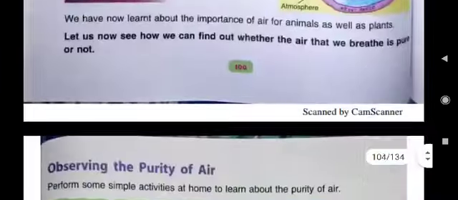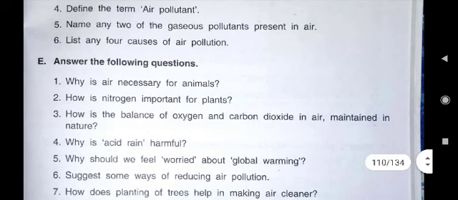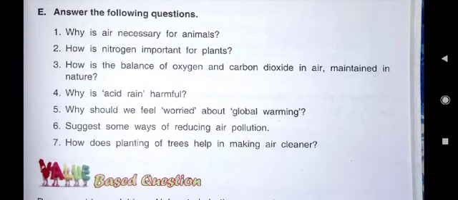Now come to question number E2. E2 question is, here you see, how is nitrogen important for plants? Children, I have already told you that nitrogen gas is important for plants.